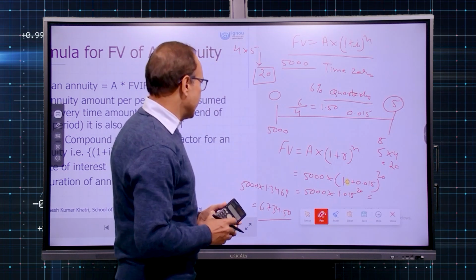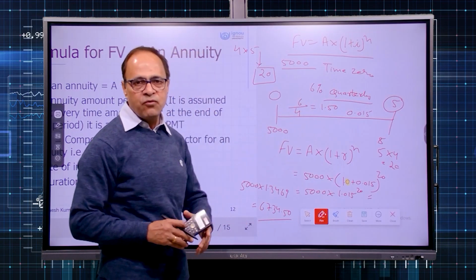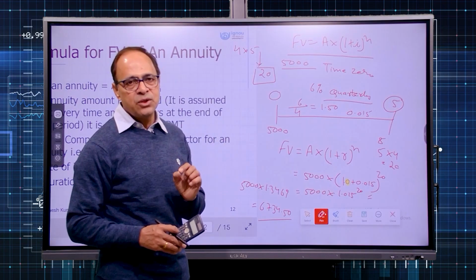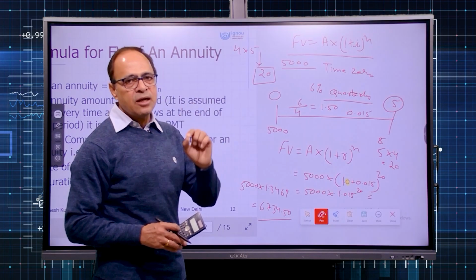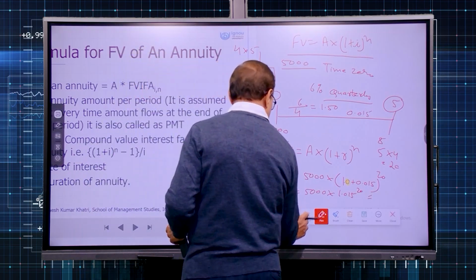Now you can see the difference. When it is quarterly compounding, future value is 6734.50. Just note down that value, because I am going to compare it with you. If it is yearly compounding, then how much will be the future value? So we can work it out.